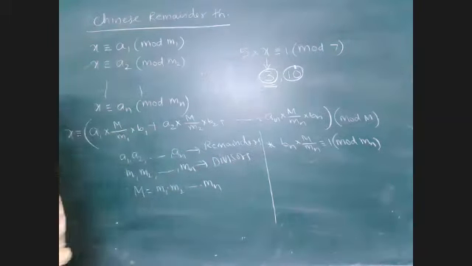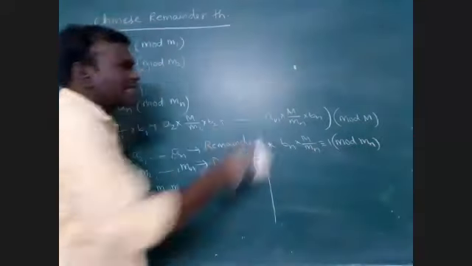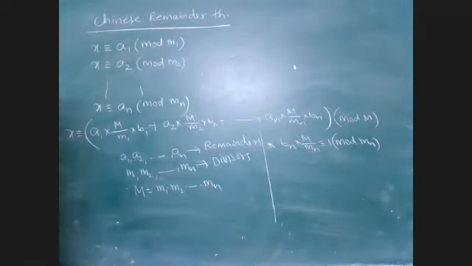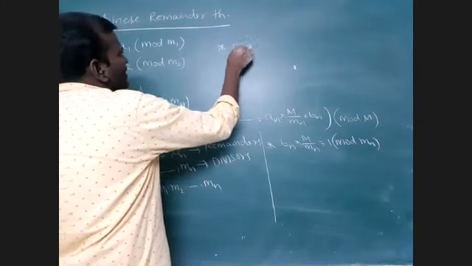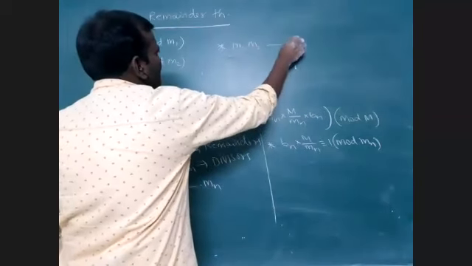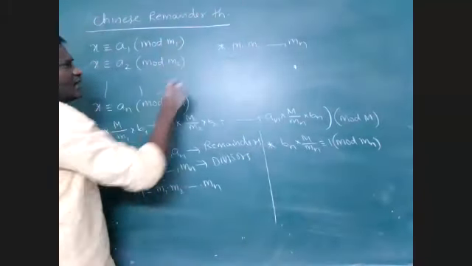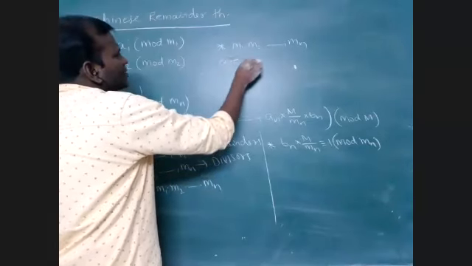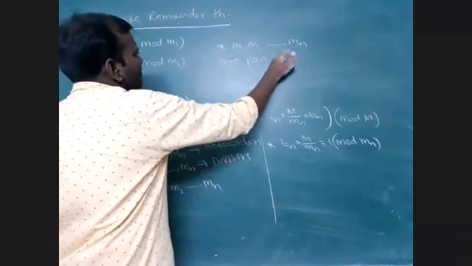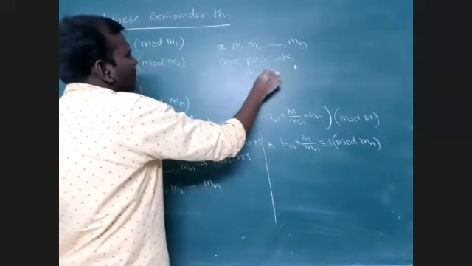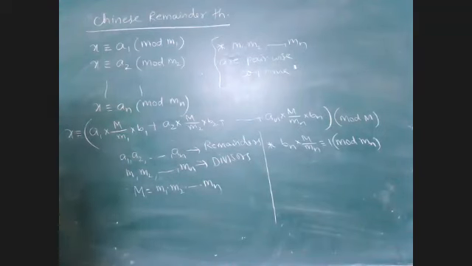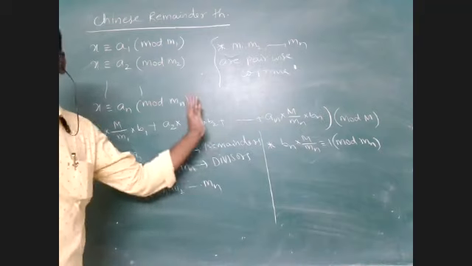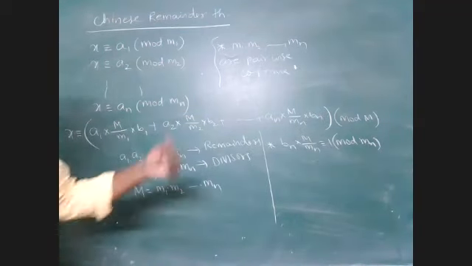And one more condition is important. Is this always possible? Absolutely no. It is not possible always. The condition is that if m1, m2, m3, so on, mn, that means all the divisors, are pairwise coprime numbers. Pairwise coprime means take any pair; all should be coprime numbers only. That is the condition. So just solve the previous question by using this Chinese Remainder Theorem. I am giving that as work for you.